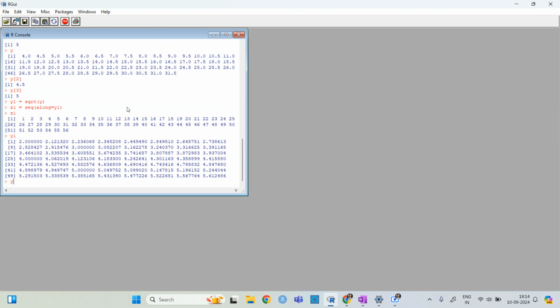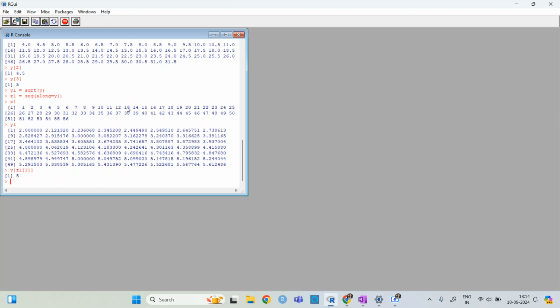If I write y of z1 of 3, then it is 5 again, because y and z1 have the same kind of indexing. In the next part we will see what happens if we do the indexing in a different form, and how it can change the answer.